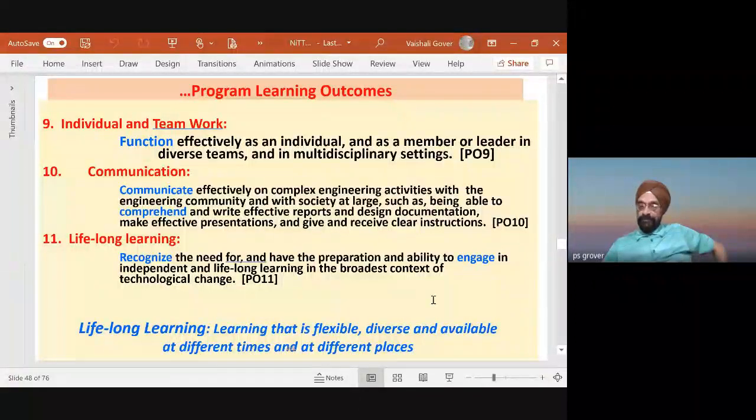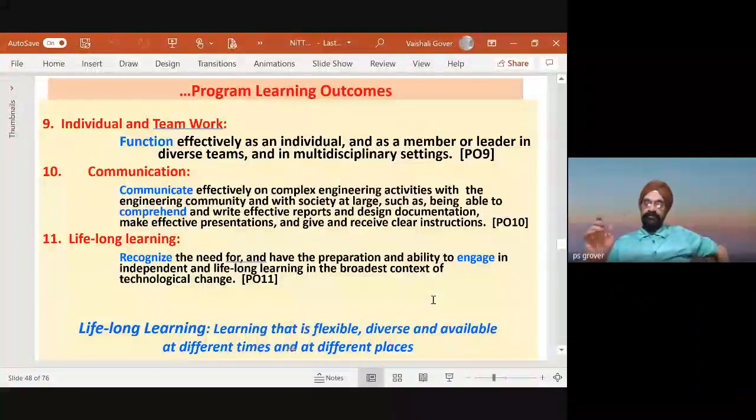We give them the inputs, knowledge, skills, etc., which enable them to become engineers in real life. Now, here I am, as a part of the student, making him a lifelong learner and expressing it with the help of learning outcomes. अब आप देखोगे कि lifelong learning इतनी ज़्यादा course outcome में कम आती है, लेकिन program outcome में बहुत ज़्यादा है. क्यों? Because course outcomes, you can include it depending on the kind of assignment that you give. But here we are imbibing that, and then we will assess it also.